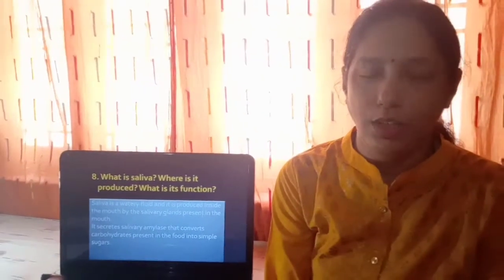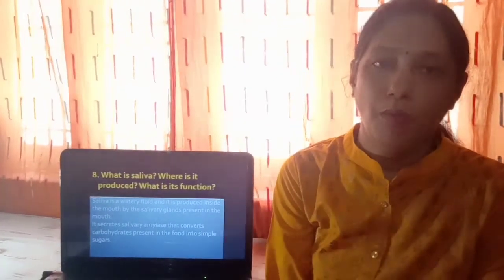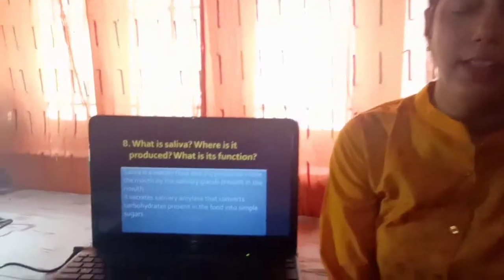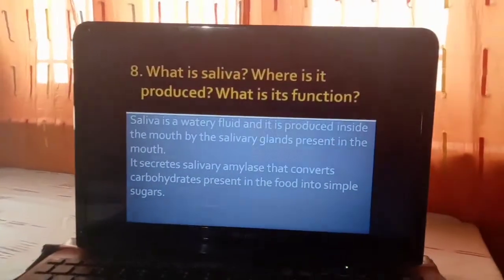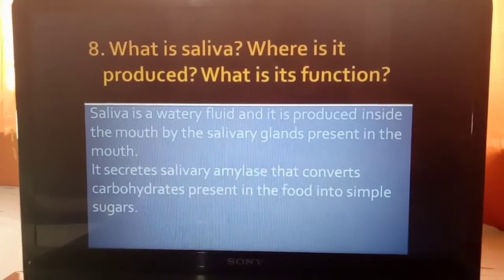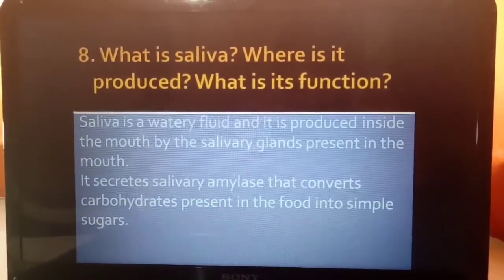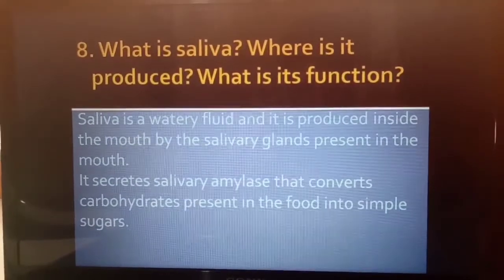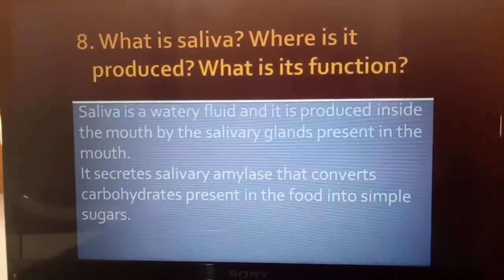Eighth question is, what is saliva? Where is it produced and what is its function? The answer is, saliva is a watery fluid and it is produced inside the mouth by the salivary glands present in the mouth. It secretes salivary amylase that converts carbohydrates present in the food into simple sugars.